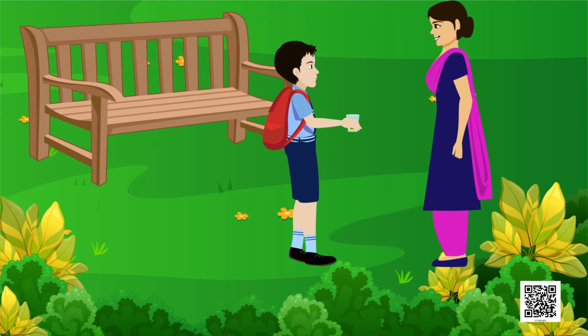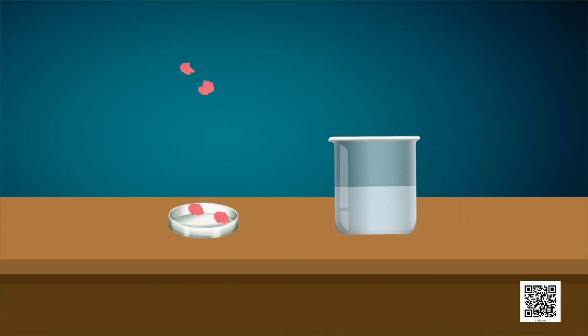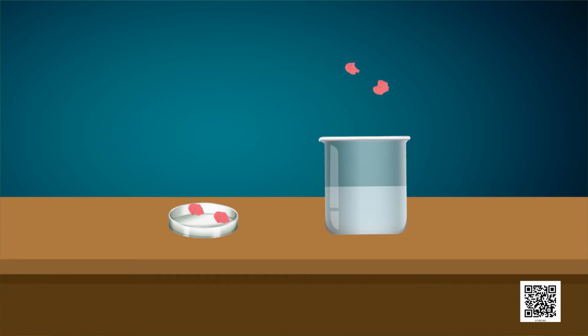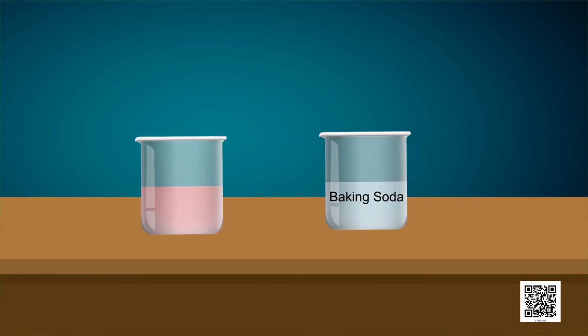And that substance is China rose. To prepare China rose indicator, collect some China rose petals and place them in a beaker. Add some warm water. Keep the mixture for some time till the water becomes colored. Now use this colored water as an indicator.